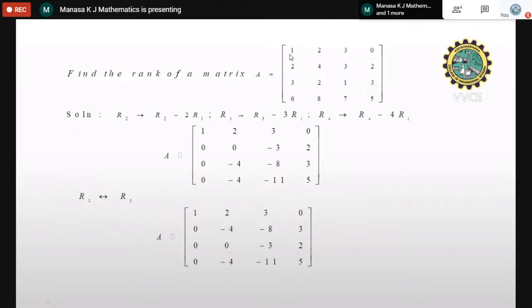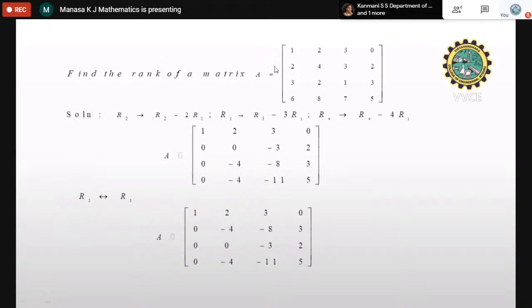So the first leading entry, you can see it is 1. Anyway, it is a non-zero element, so we don't have to worry. And there is no 0 row to shift it to the last row or to below the non-zero rows. So the first leading entry is anyway 1. Below that, I have to make the elements in the same column 0 by using the leading element, which is in row 1, this element. Using this element, make the remaining elements 0 by using only row operations.